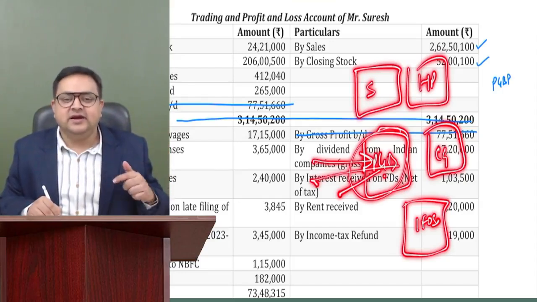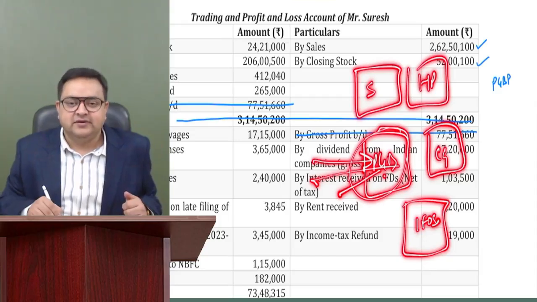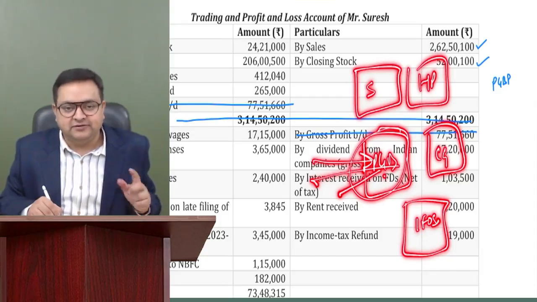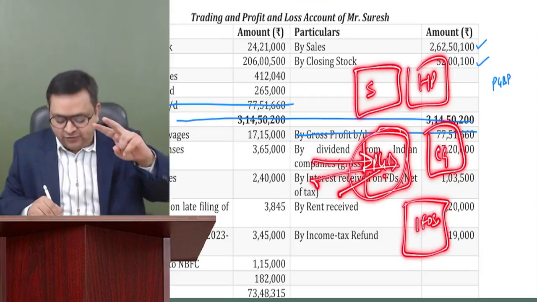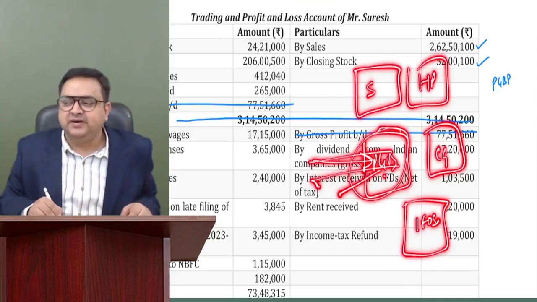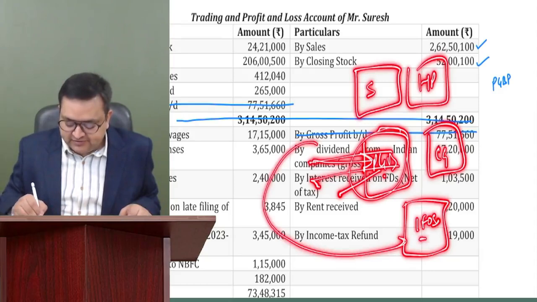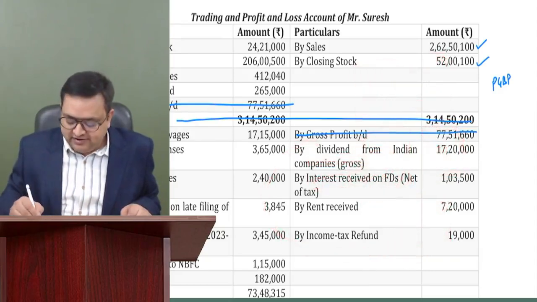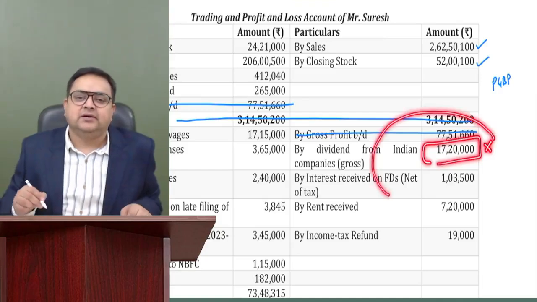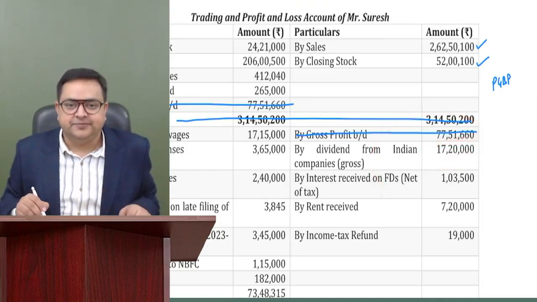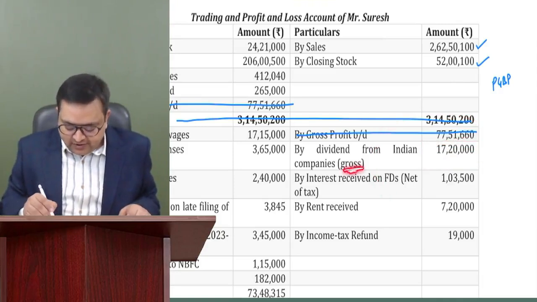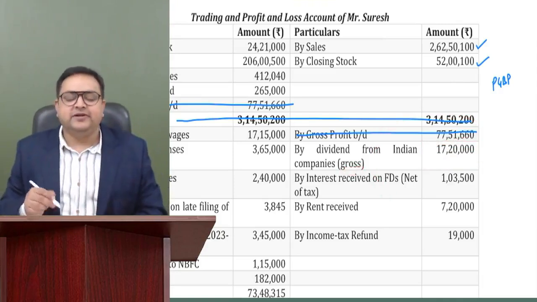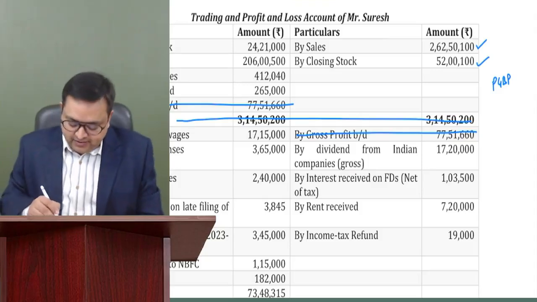But here in this case, it is dividend from shares. So you understand this is IFOS income. First of all, so there are 2 steps. First of all, delete it from your PGBP. Delete it from your PGBP, right? While computing a PGBP, and then take it into IFOS. So this 17,20,000 should be deleted from here, and it will be the part of IFOS income. Now, what is the gross written over here? I'll be telling you, give me a minute. I'll be telling you what is gross and net written over here.